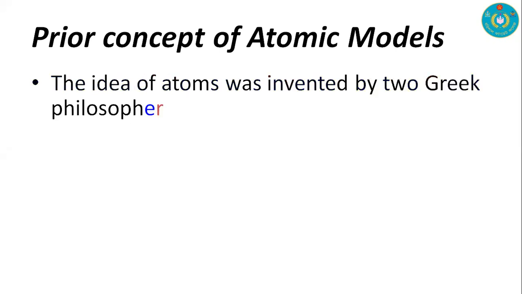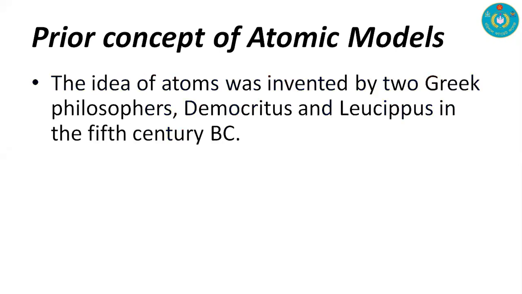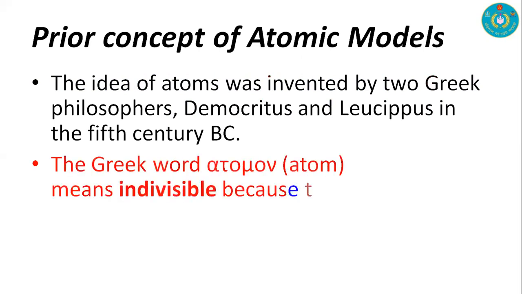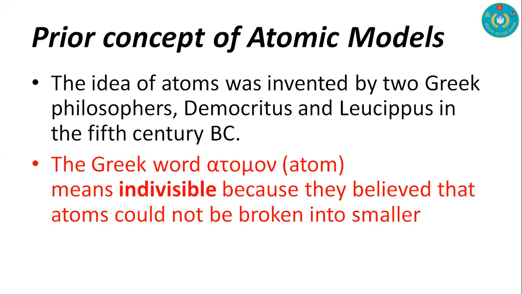Prior concept of atomic models. The idea of atoms was invented by two Greek philosophers, Democritus and Leucippus, in the 5th century BC.